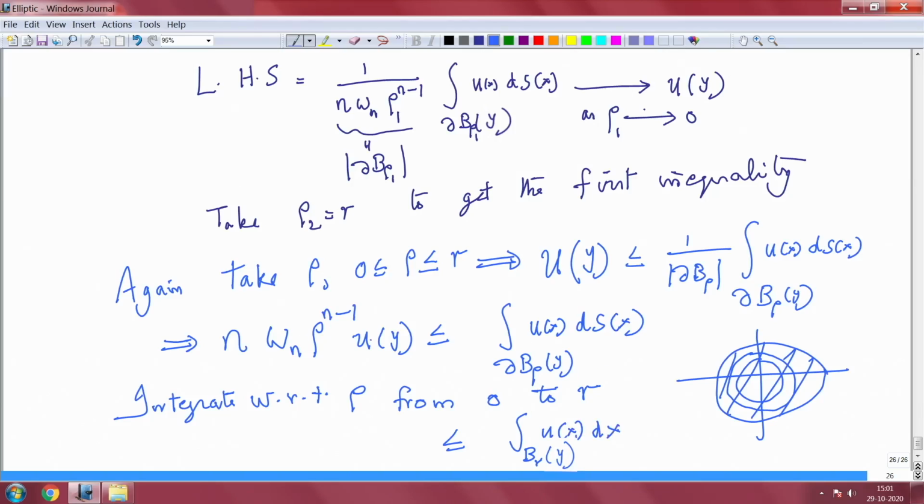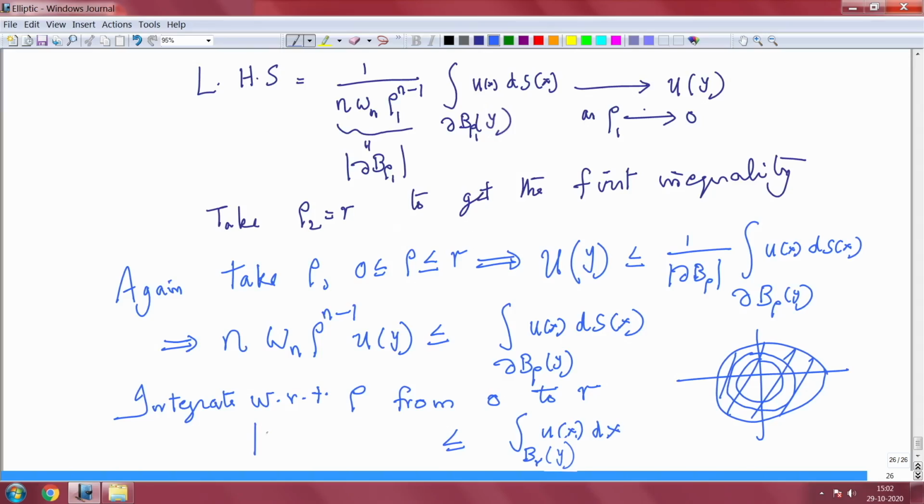On the left hand side, you get n omega n times u of y, and integrating you exactly get rho power n by n, that is r power n, which is the volume. n and n cancel, you get omega n r power n, because you are integrating rho from 0 to r.